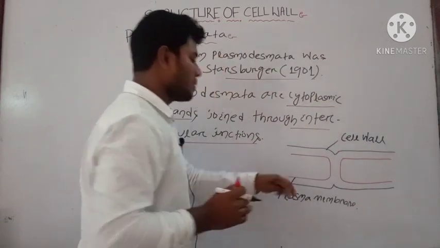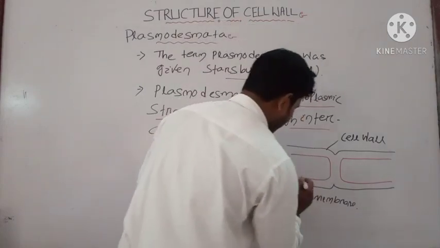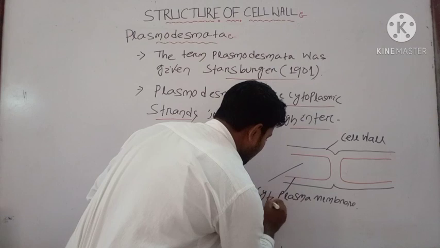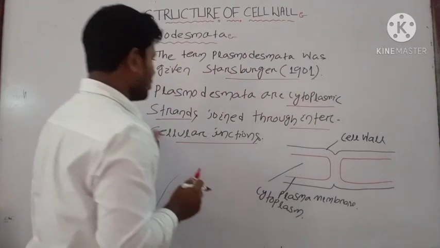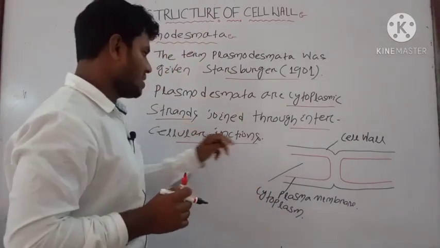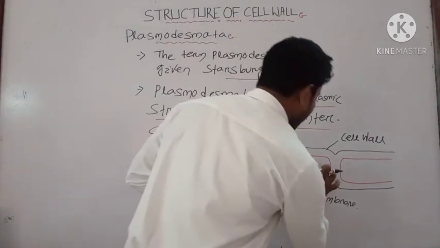And inside the plasma membrane, the fluid is known as your cytoplasm. We know that plasmodesmata are cytoplasmic strands which are joined through intercellular junctions.